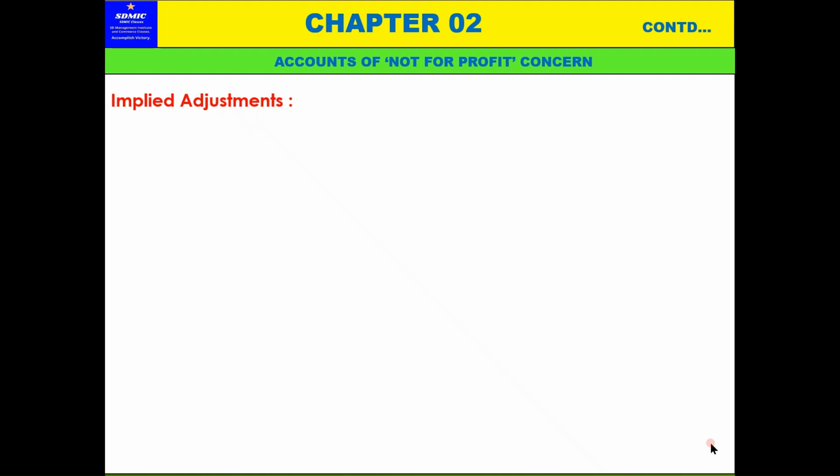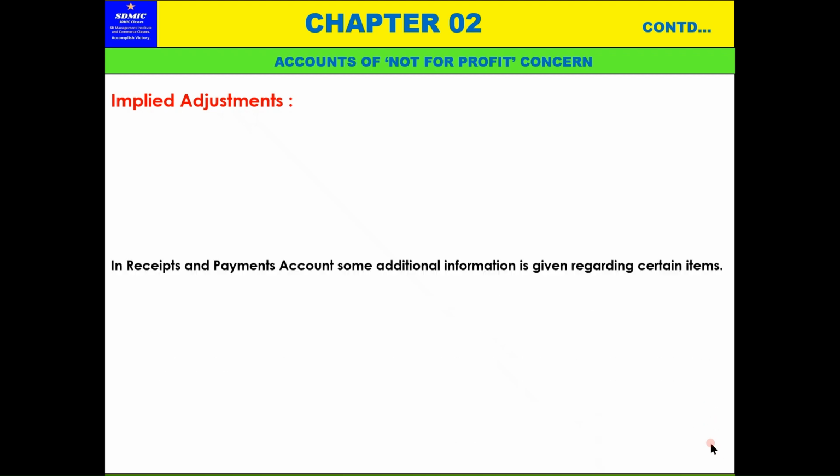Now in this not-for-profit organization also, there are some implied adjustments. Implied means there are some adjustments that have to be passed, but they may not be seen in the receipts and payments account, like the trial balance in the case of a trading concern, and the receipts and payments account in the case of a not-for-profit organization.